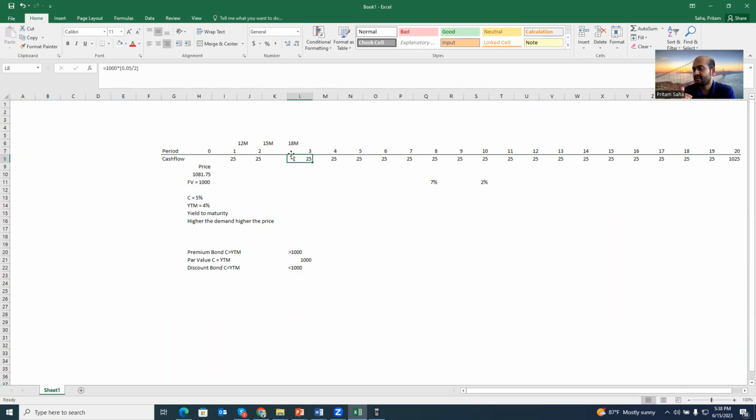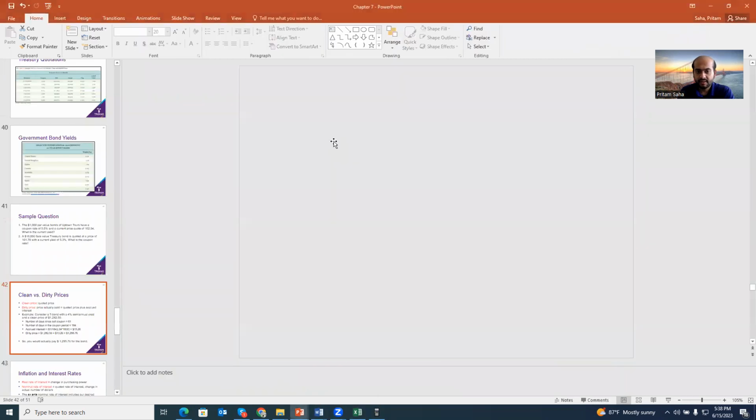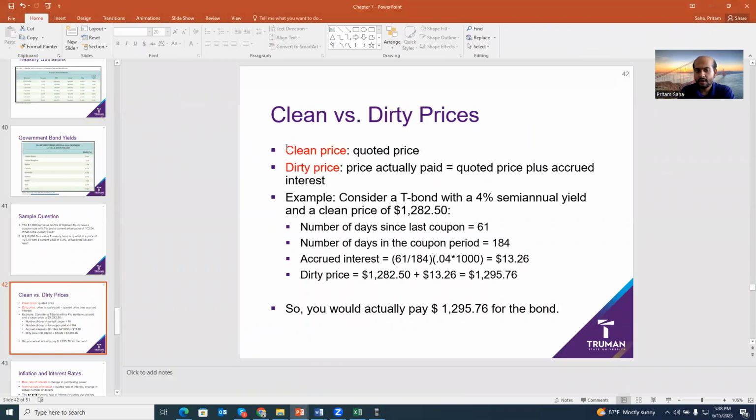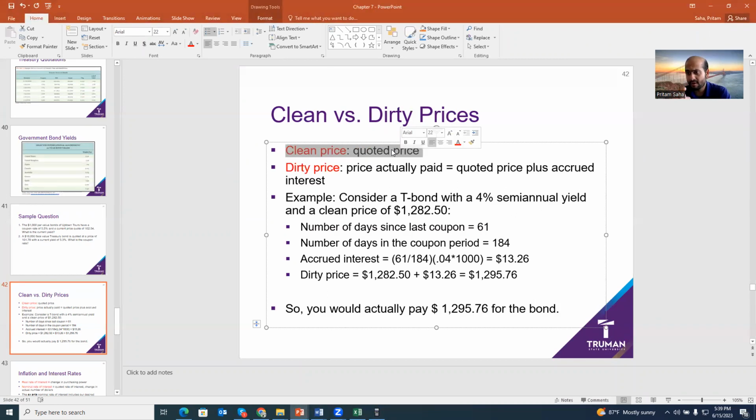if the bond is traded in the middle of the payments, the buyer will have to pay the quoted price in the market plus the proportion of this coupon that is entitled to the seller. So that is the difference between clean and dirty price. Clean price means, at any time point, how much the market price of that bond is at the secondary market, how that bond is quoted at the secondary market at any point of time.